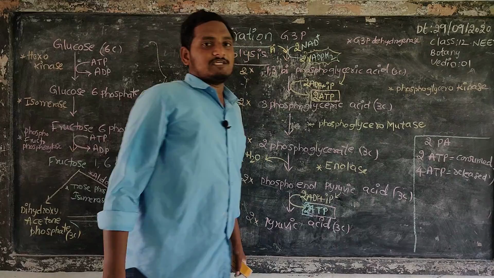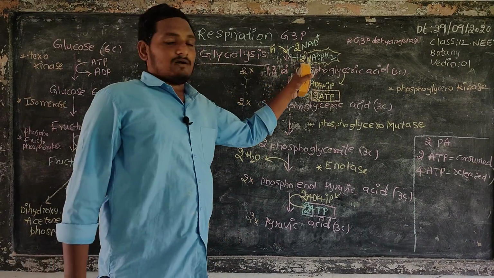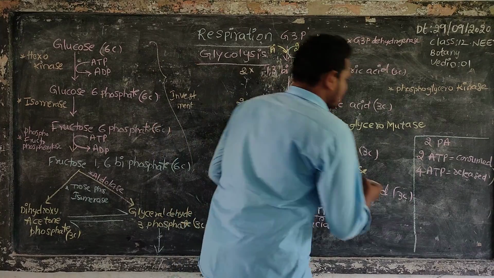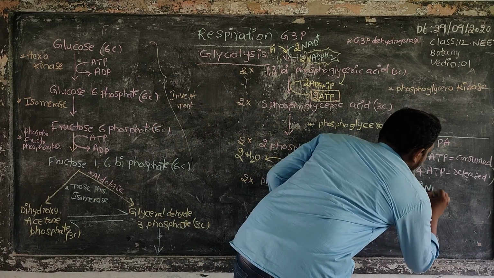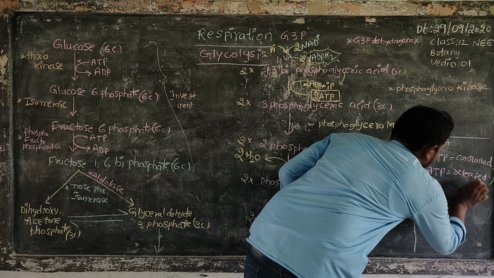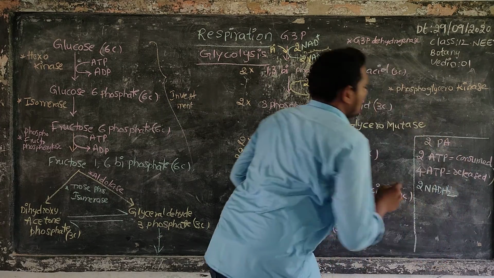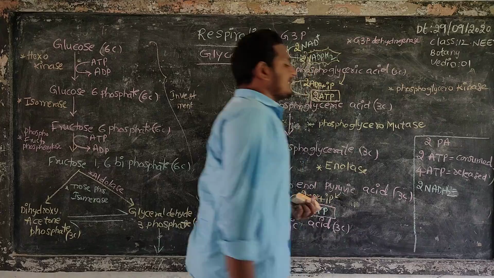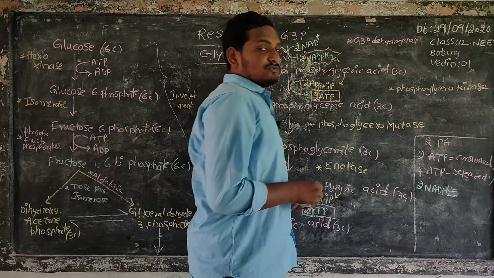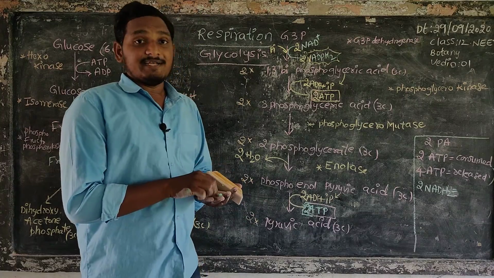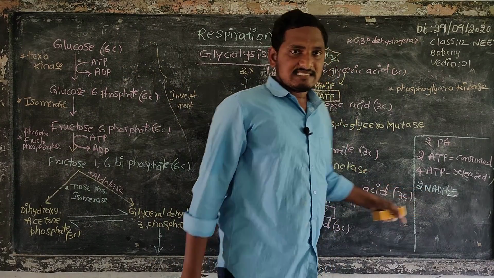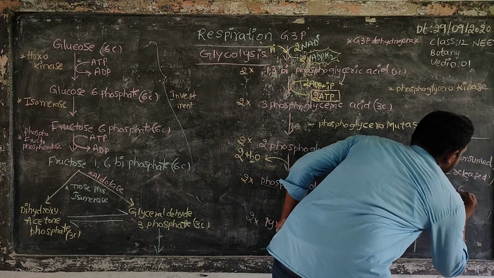We are getting 2 ATPs and 2 NADH2s. 2 NADH2s. It means 1 NADH2 is equal to 3 ATPs. So 2 NADH2 means 6 ATPs we are getting. 6 ATPs.